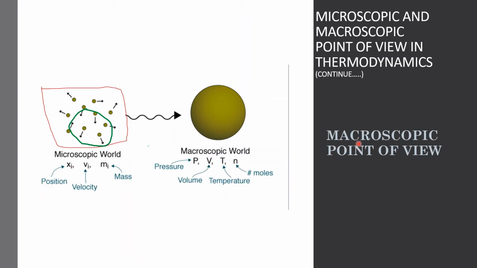Now, look at the macroscopic point of view. As shown in the figure, each substance is made up of a number of molecules. If we have to study the properties of this particular substance, we make a collection of these molecules. So we combine these molecules and make a single molecule, and we study that bulk of molecules, and this is known as the macroscopic point of view. This study is also known as classical thermodynamics.